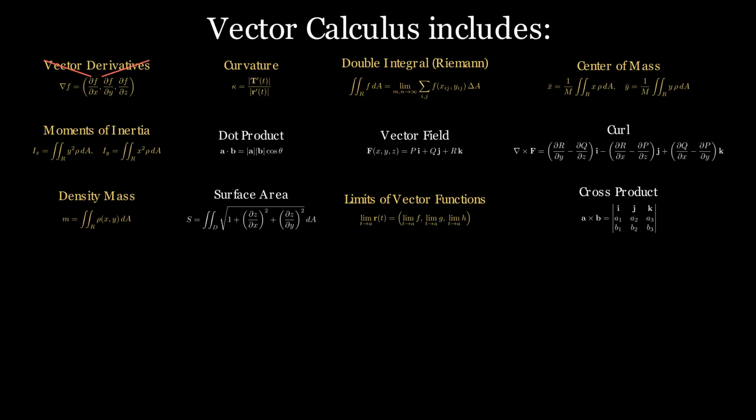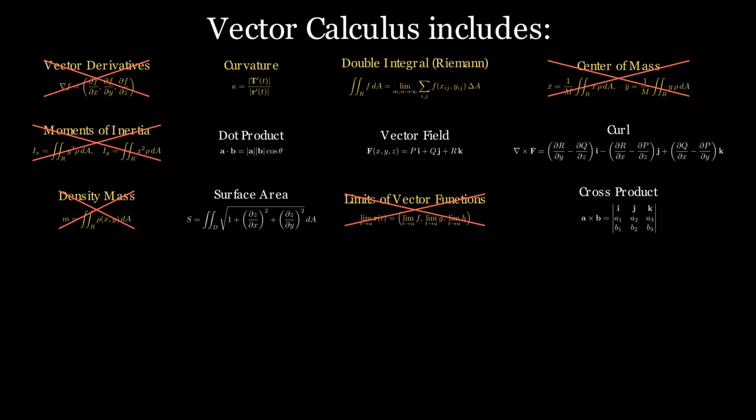I mean, we don't need vector derivatives, and we also don't need limits of vector functions. If you understand basic calculus, you might even be able to derive it yourself. And we also don't need moments of inertia, density of mass, and center of mass.